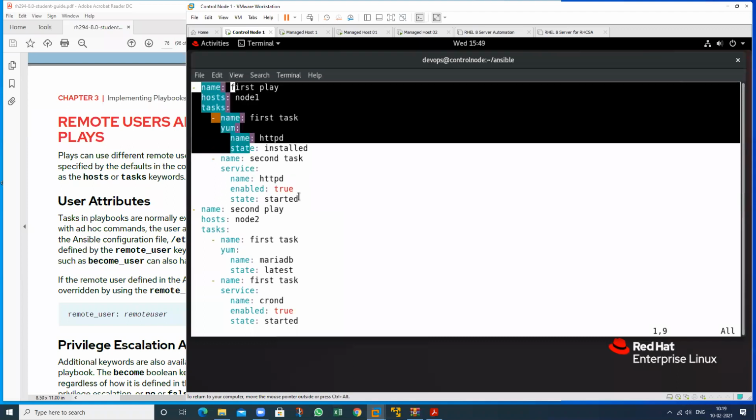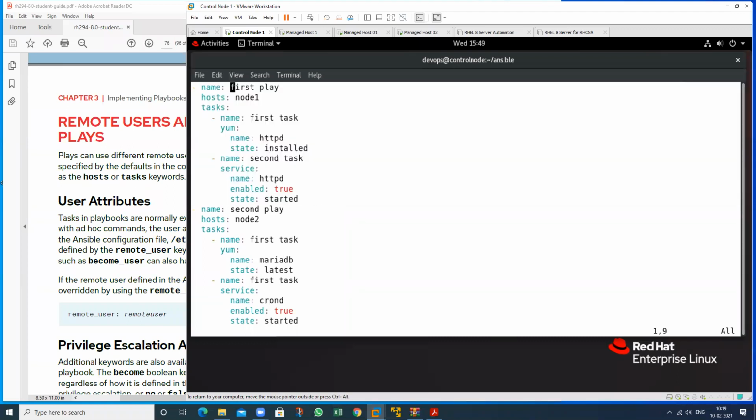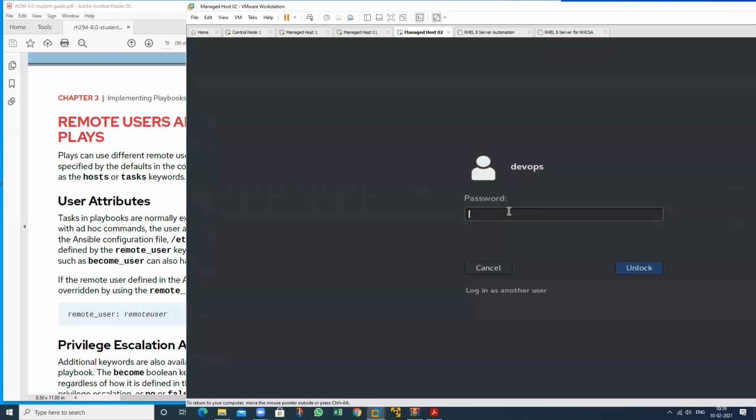So this is my single play, from this to this. I will give a space. See, this is my first play and this is my second play that can be performed against this task. So what is this machine? This is my node 2 machine.